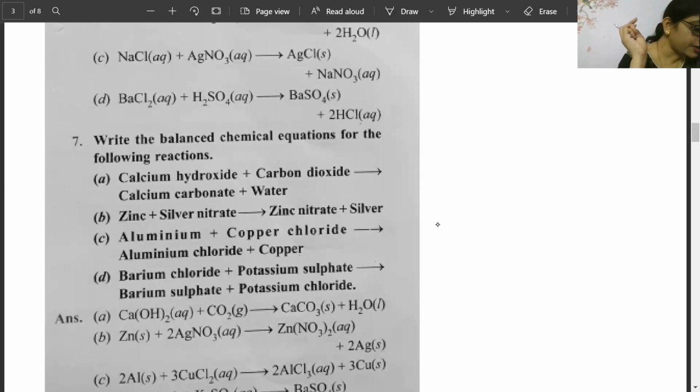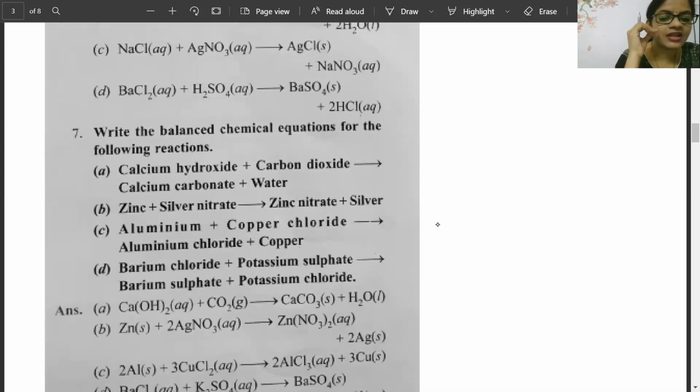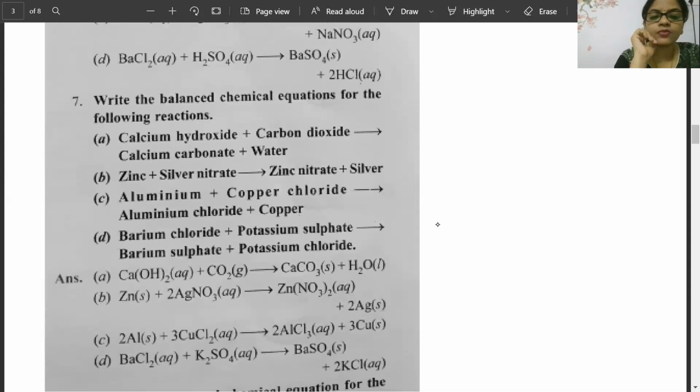Anila and all are correct. Okay, Kritika, Anila, Bhumi, and Pranjal, they have given. Pranjal also correct. Pranjal, only Al will be 2, beta, 2 atoms of Al. 3 CuCl2. Balance it, beta. You have not balanced it properly. Just balance this one. Last one, barium chloride plus potassium sulfate. It will give barium sulfate plus potassium chloride.